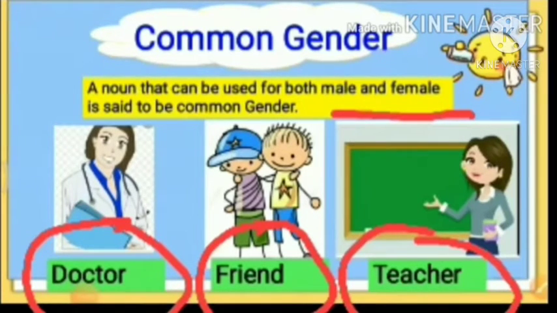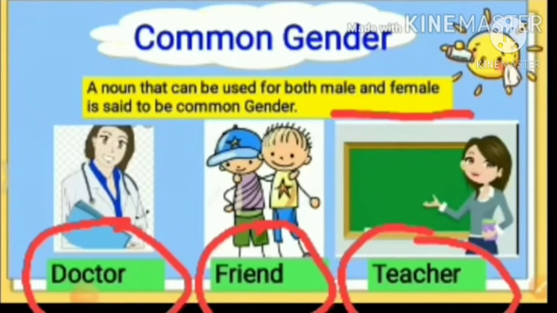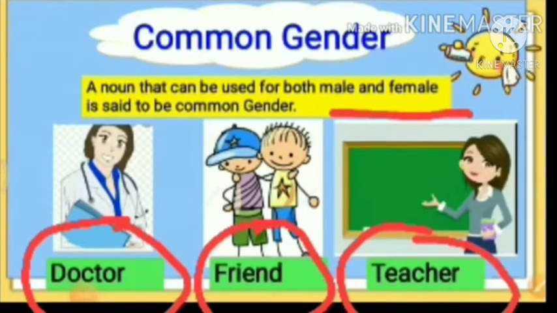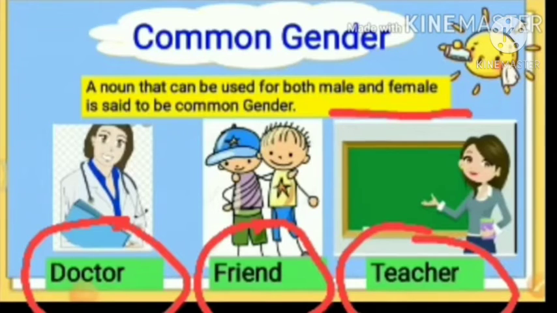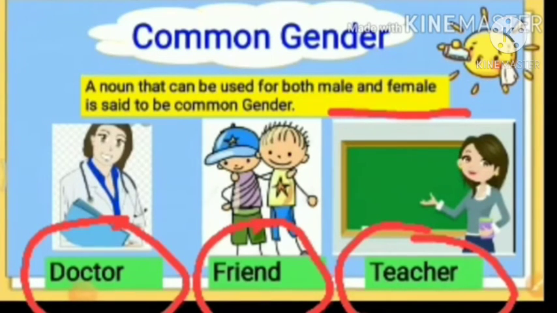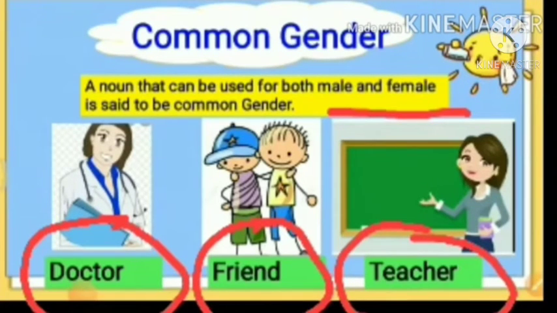So these words which show the name of a person or animal that may be either male or female are said to be in the common gender. If I say there are 50 students in my class, can you tell me what is the common gender in this? Yes, students. Because students will mean both girls as well as boys. So students stand for both male and female. So it is a common gender.